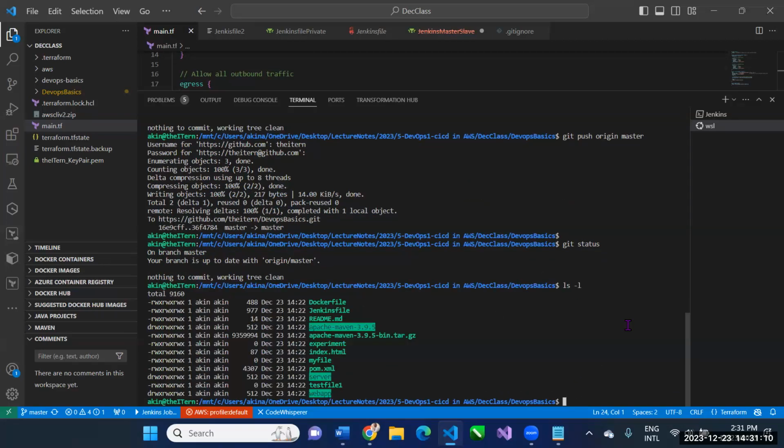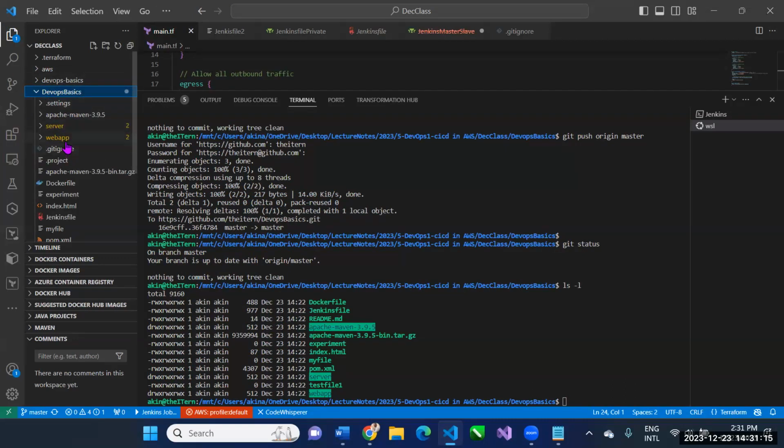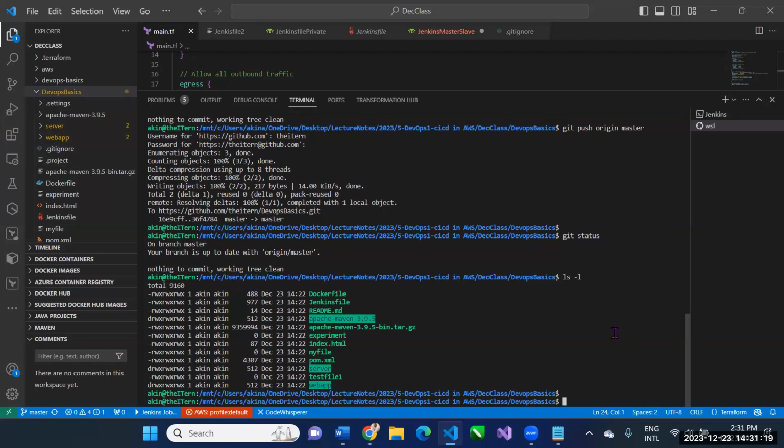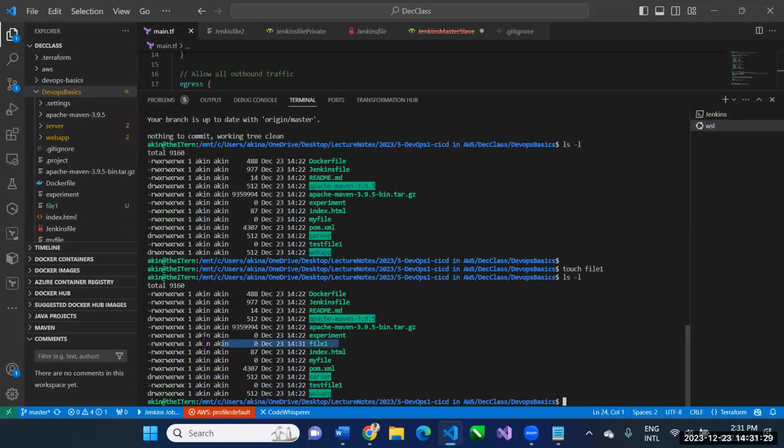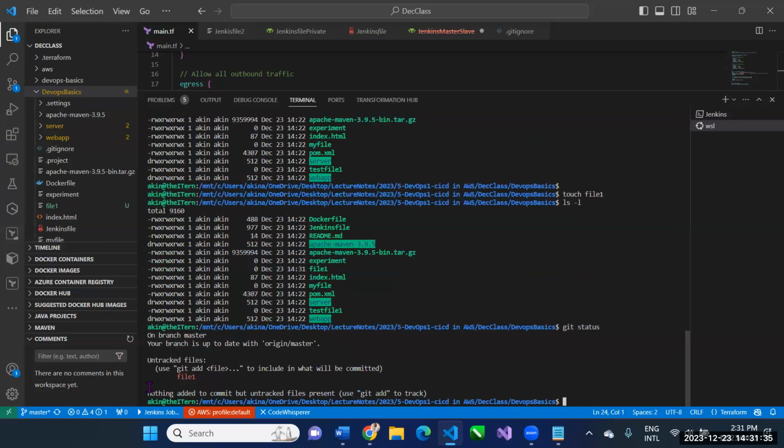ls -l. Let's introduce a difference by changing this file that you tried to change earlier on. No, it will not even make. Let's just introduce a difference by adding a new file, touch file1. ls -l, file1 has been added. Can you see the file here? Yeah. So what is the status of Git now? Git status tells us that this file1 that has been added locally has not been pushed to the remote. I say, okay, no problem.